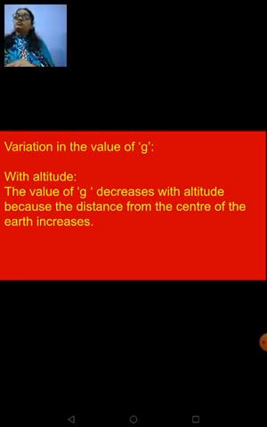When the object is moving above the earth's surface, it is working against the force of gravity. The distance between the center of the earth and towards the height is increasing. So whenever we are talking about value of g, it decreases with increase in altitude or height. Clear to you?